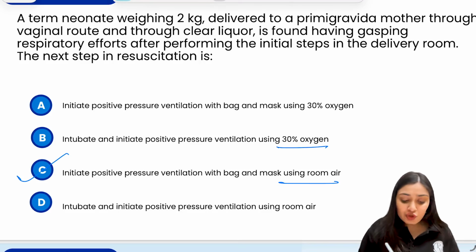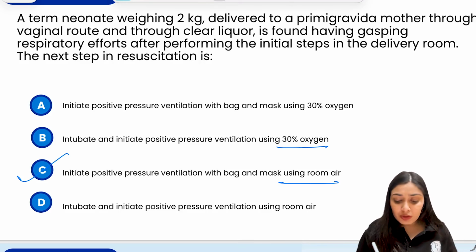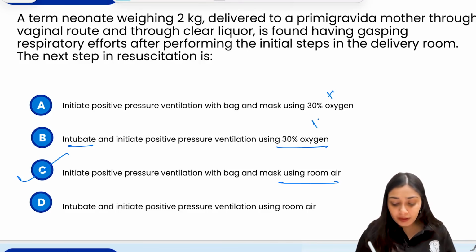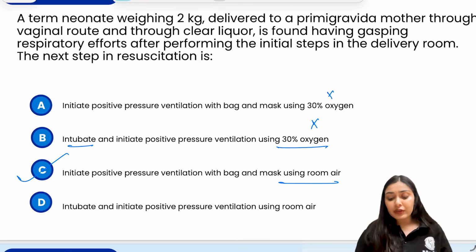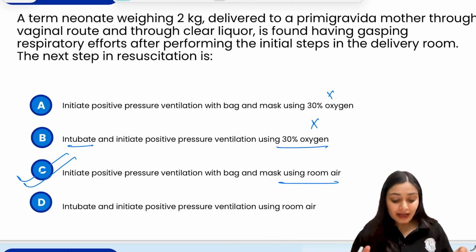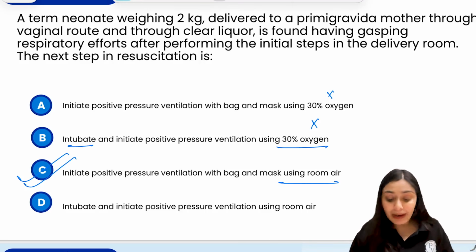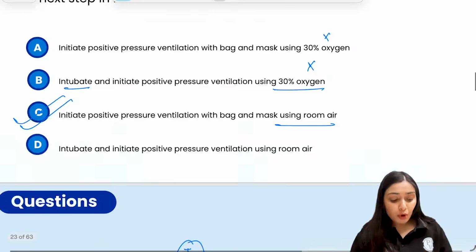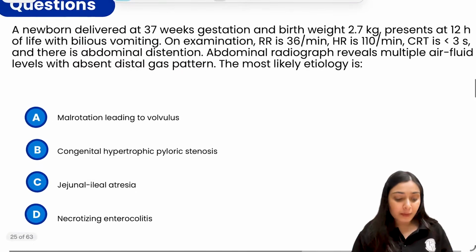The first says initial positive pressure ventilation using 30% oxygen, wrong. Intubate and initiate, again wrong with 30% oxygen. Intubate and initiate positive pressure ventilation using room air, again I would not prefer this one because intubation takes time, so initially you start with bag and mask ventilation. Option C would be the best option over here.